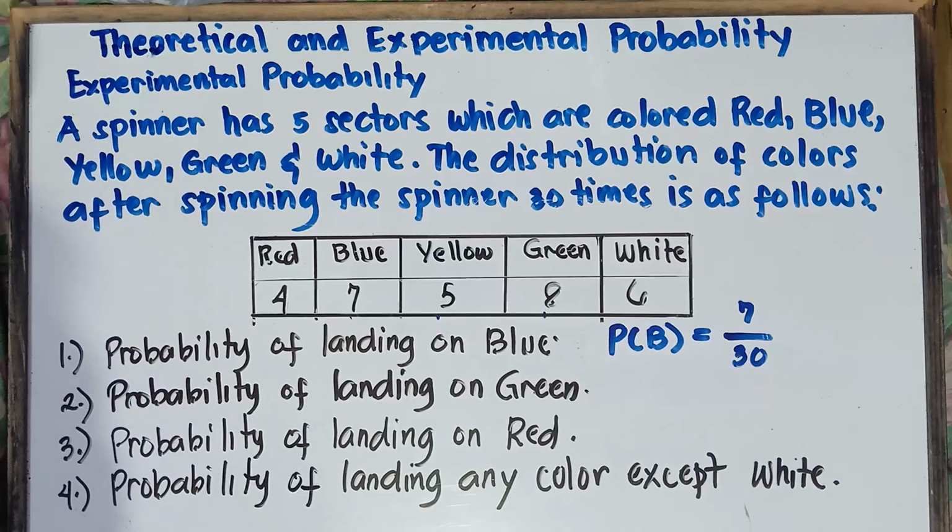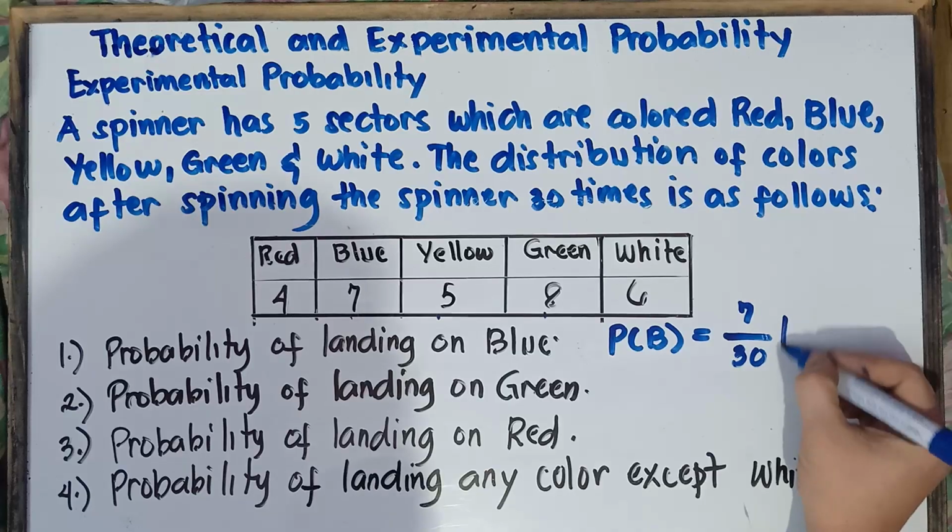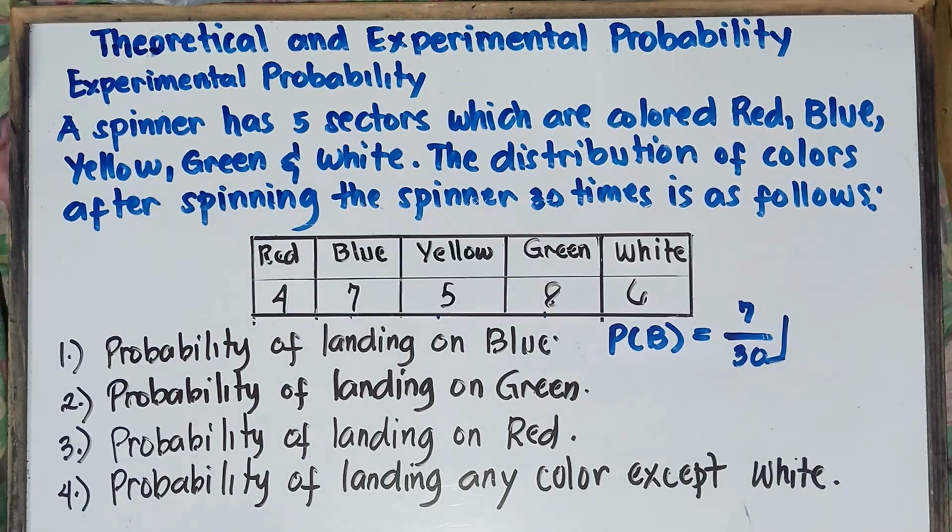Can we reduce 7 over 30? Can we reduce, class, 7 over 30? Nope, we cannot reduce. Therefore, that's the answer, class, with regards to example number 1. 7 over 30.